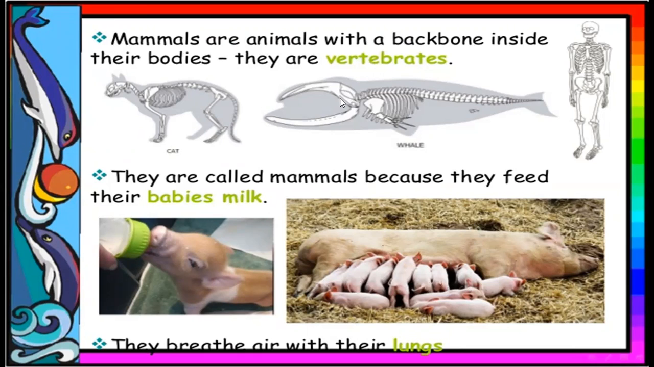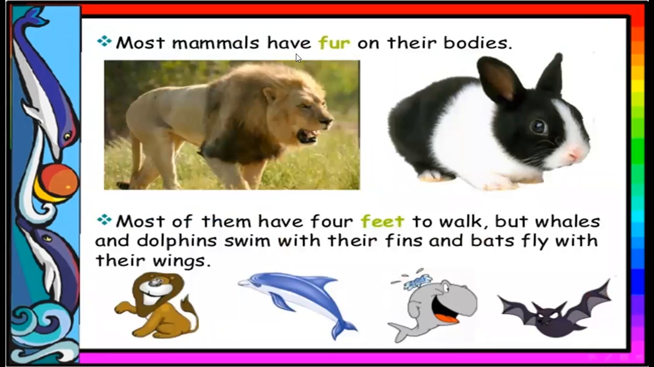Mammals are animals with a backbone inside their bodies. They are vertebrates. They are called mammals because they feed their babies milk, and they breathe air with their lungs. Most mammals have fur or hair on their bodies. Most of them have feet to walk, but whales and dolphins swim with their fins and bats fly with their wings.